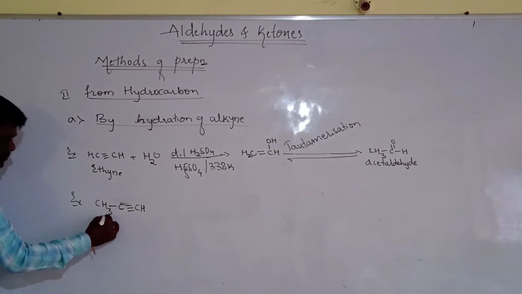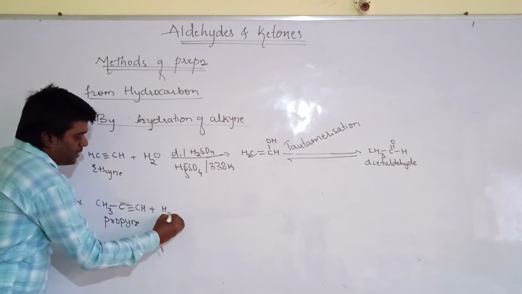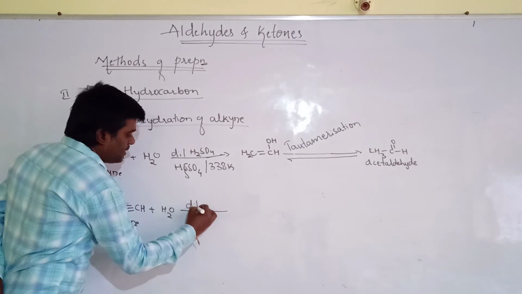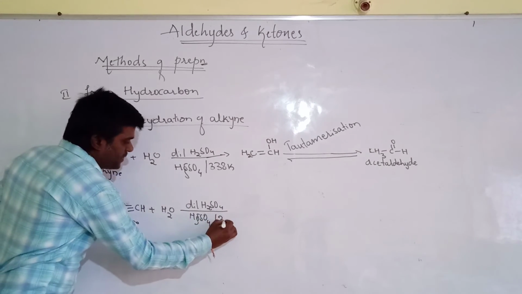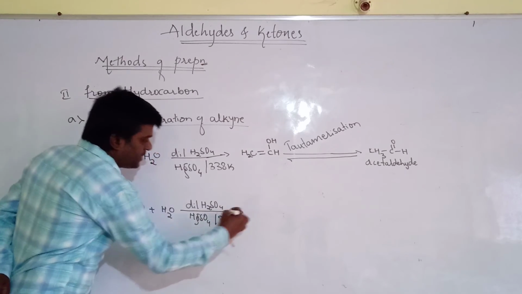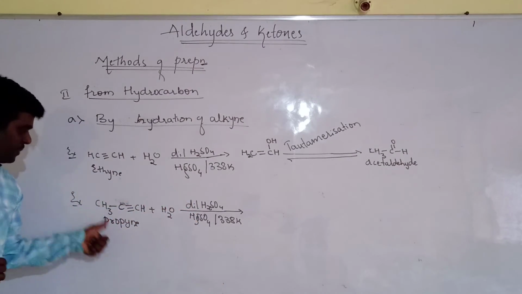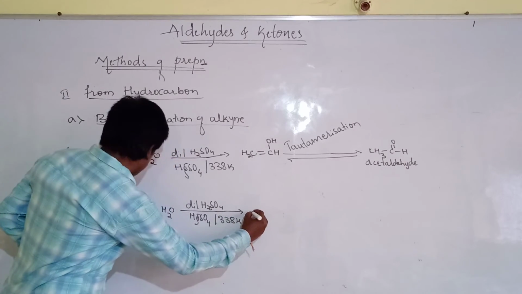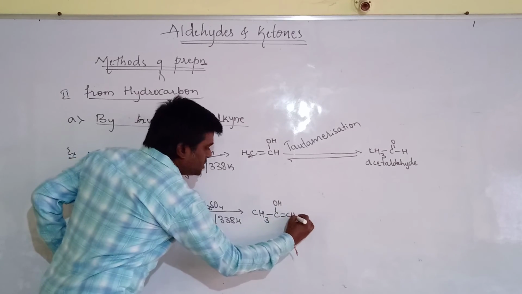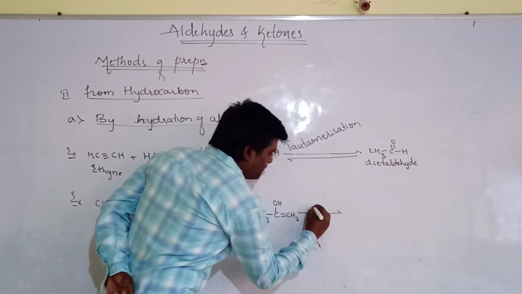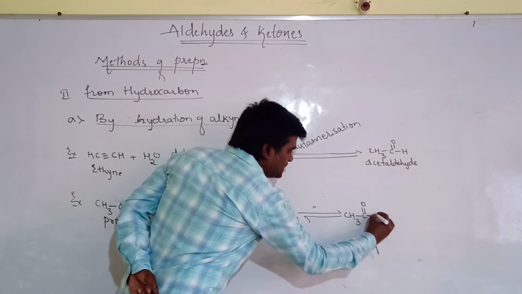The name of the compound is propyne. When propyne reacts with dilute H2SO4 in the presence of HgSO4 at 338 Kelvin temperature, the dilute H2SO4 will add the water molecule to the propyne to form an intermediate compound, that is CH3C(OH)=CH2, which on tautomerization will give the compound CH3C(=O)CH3.